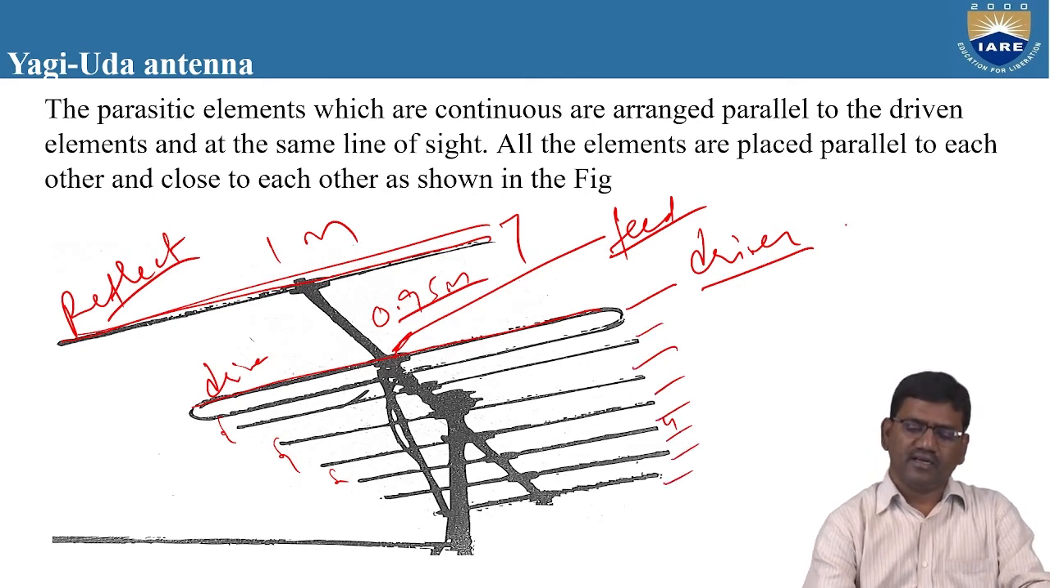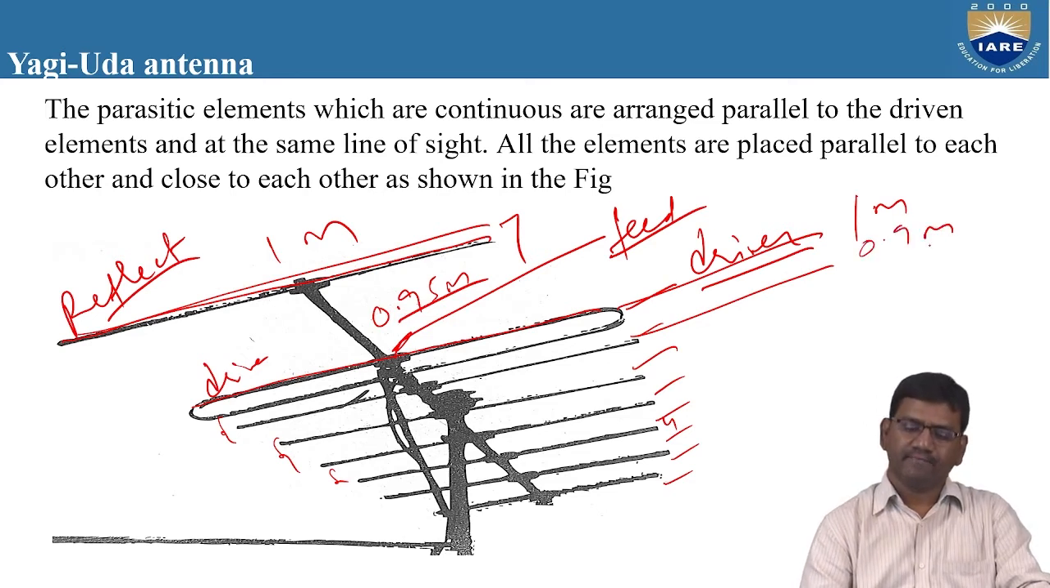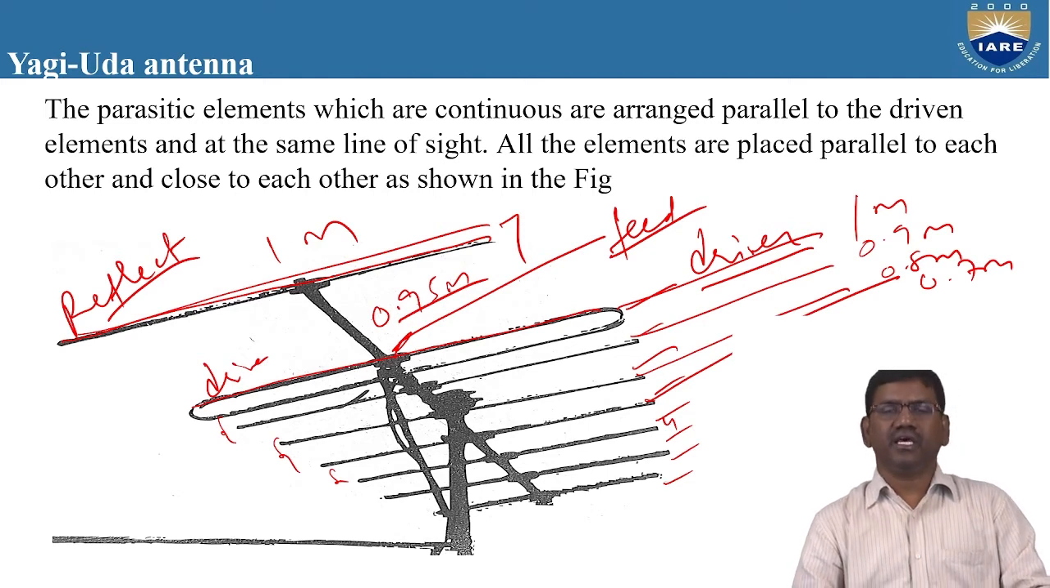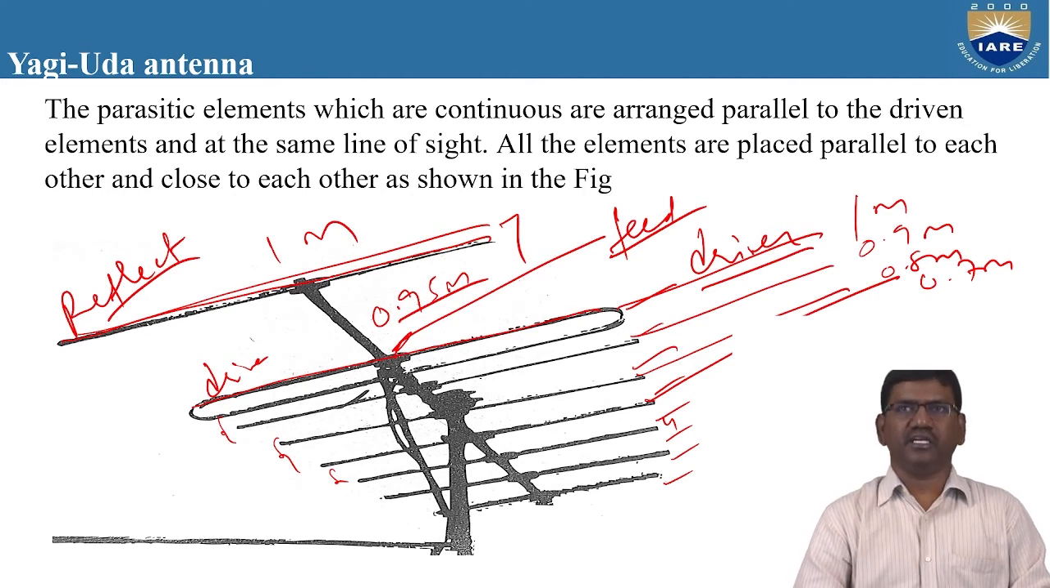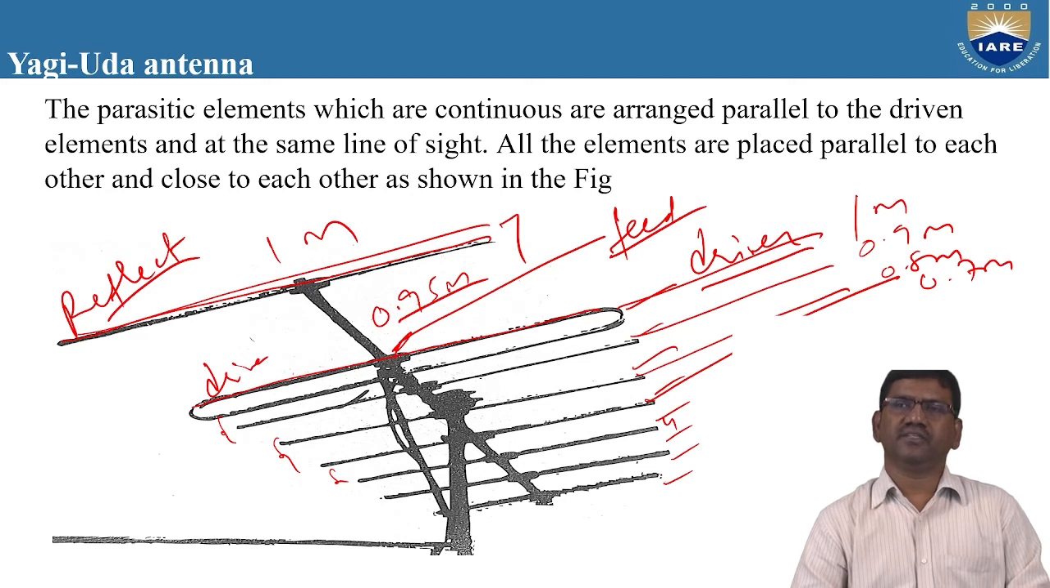So if the size of the driven element is 1 meter, then the size of the director is 0.9 meters, let us say. And the size of the next director is 0.8 meters, and the next director is 0.7 meters. That means successively all the elements which are arranged in parallel in an array, their lengths have been decreased with respect to the length of the driven element.